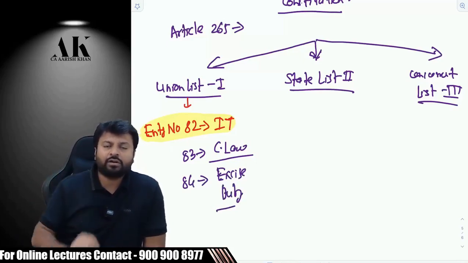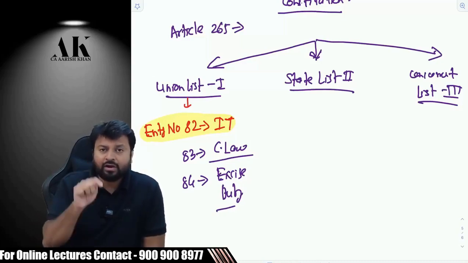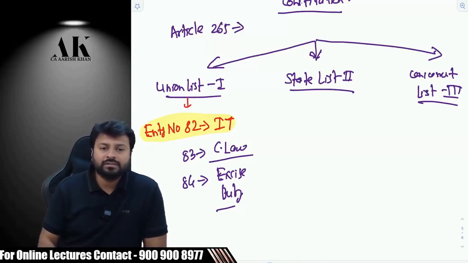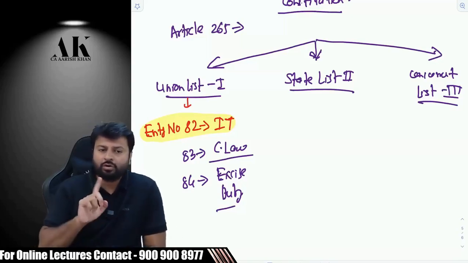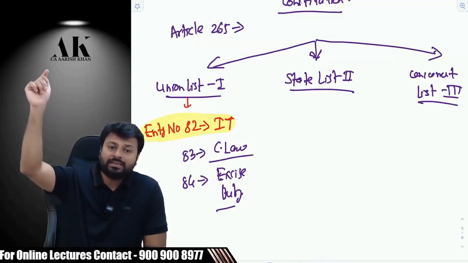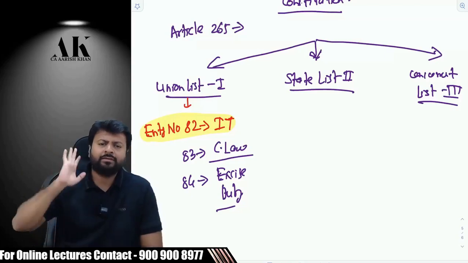Otherwise, this law would not have come. Because the Constitution gives the power to make a law relating to excise duty, there is a power, and so there is a law. Therefore, it is not correct to say that the government has absolute power. No, no, no. The government gets power from the supreme law, and that is the Constitution. Nothing is above the Constitution in a democratic country.